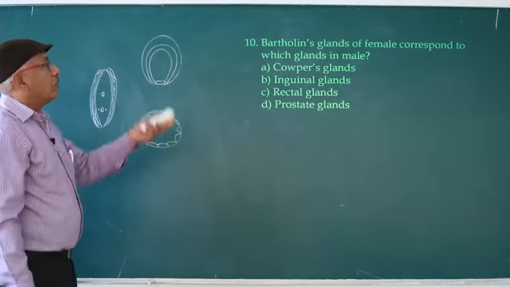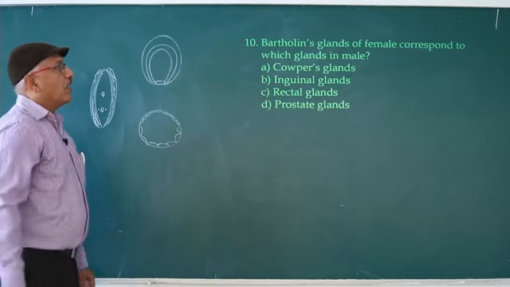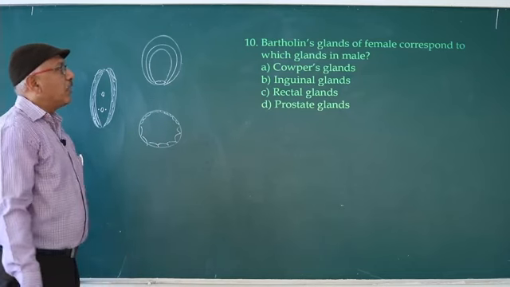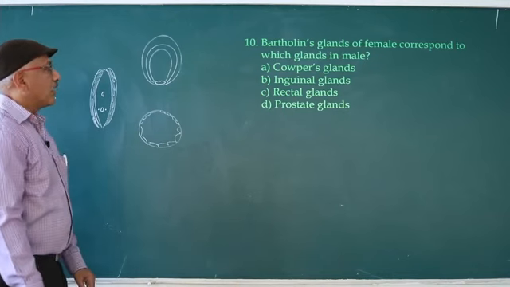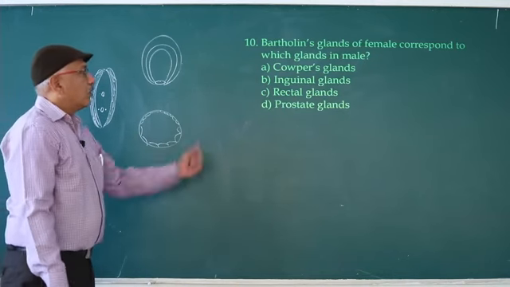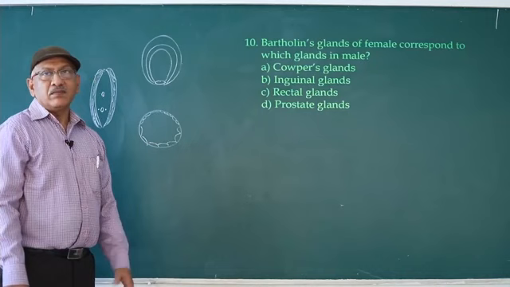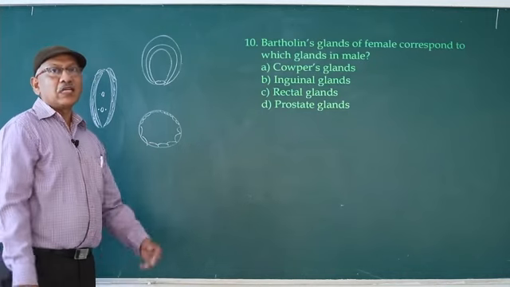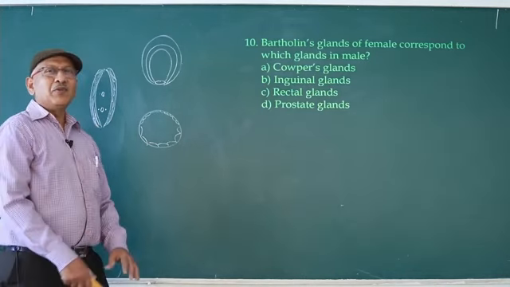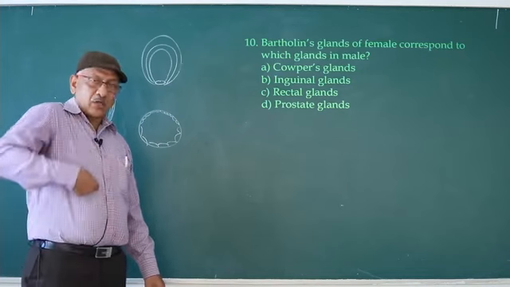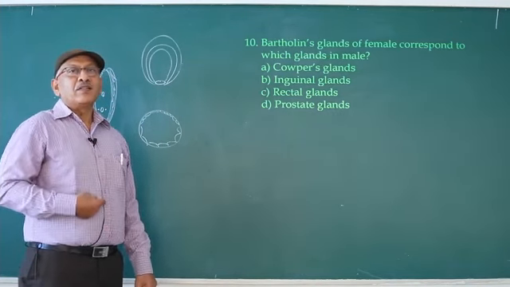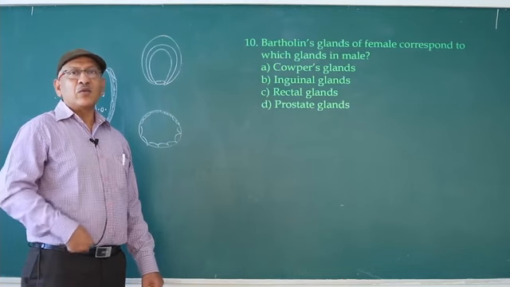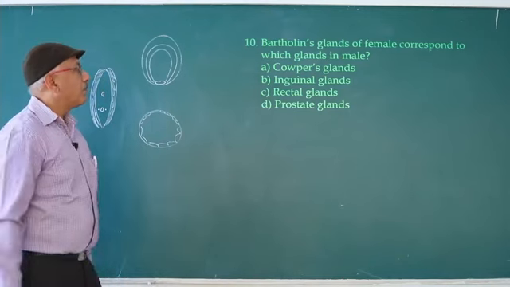Next question. Bartholin glands of female correspond to which gland in male? So answer is Cowper's gland. No inguinal gland; they gave inguinal canal, not inguinal gland. What is inguinal canal? Connection between scrotum and posterior part of abdomen. The testes enter into the scrotal sac through the inguinal canal.